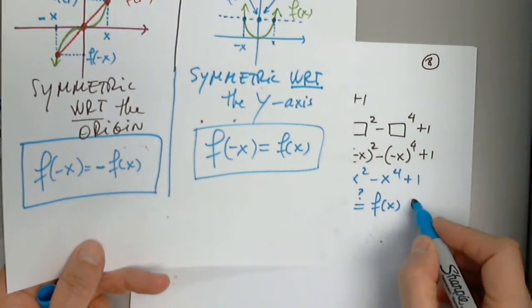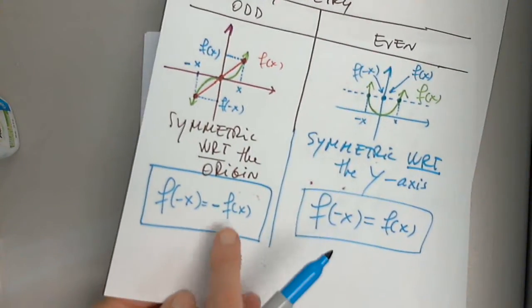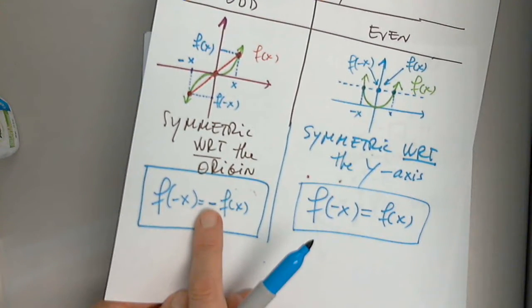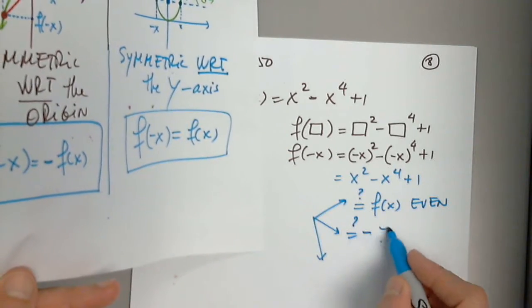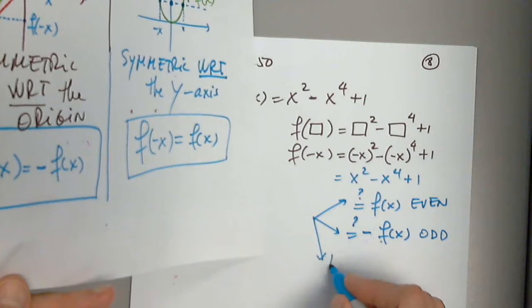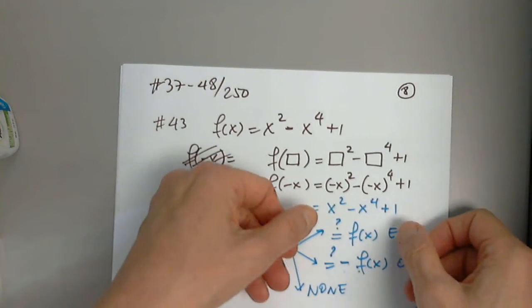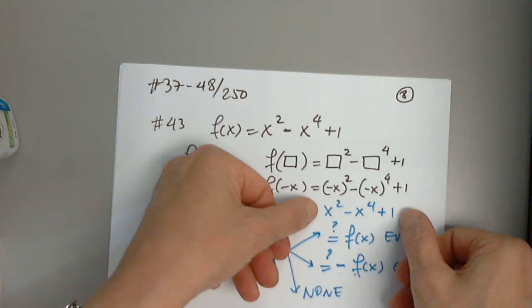If we say yes, the function will be even. Does this equal what is the other option? Does it equal the opposite of f of x? If the answer is yes, the function will be odd. And the last possibility is no symmetry whatsoever. None of the above.